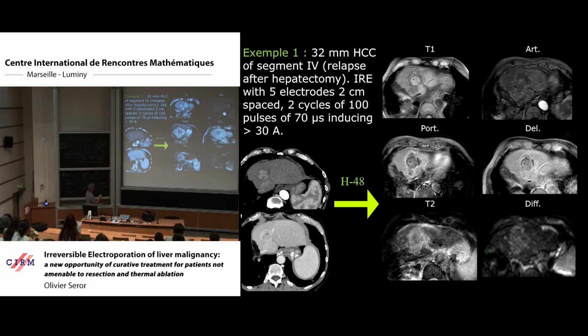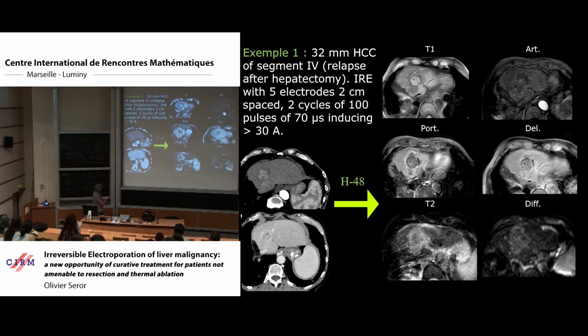That means there is uptake inside the tumor at arterial phase, and you can see the tumor here. And this is the same tumor at the delayed phase, which we call the portal phase, I mean venous phase. We can appreciate the location of the tumor, but also its size before the treatment.